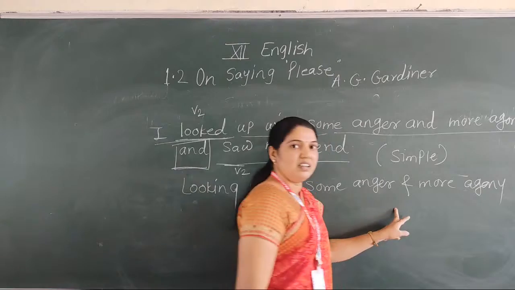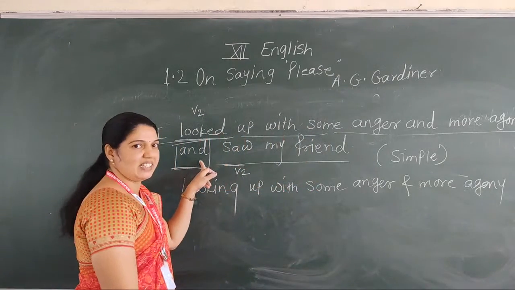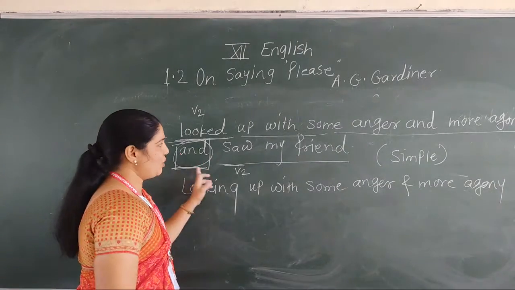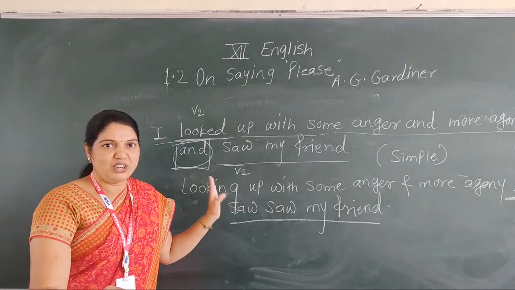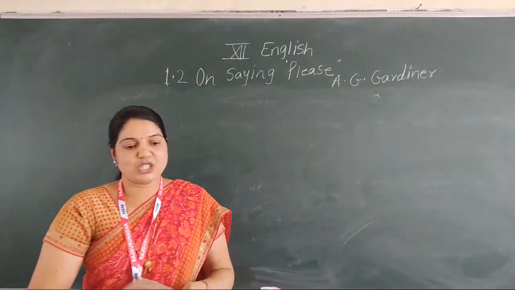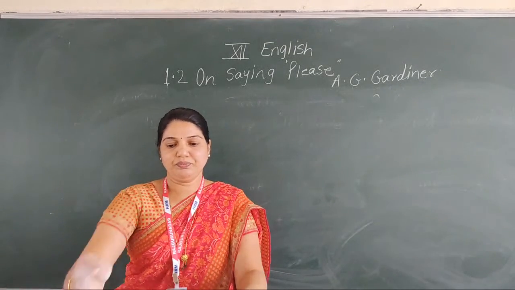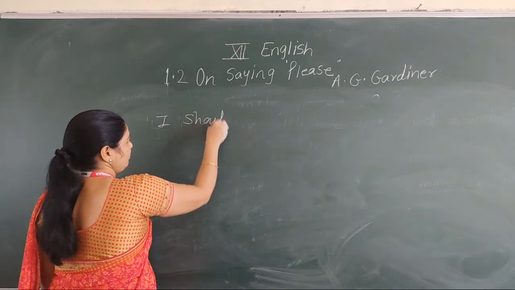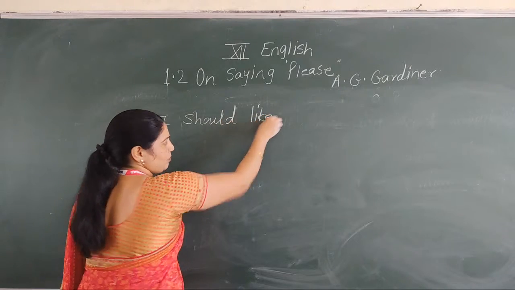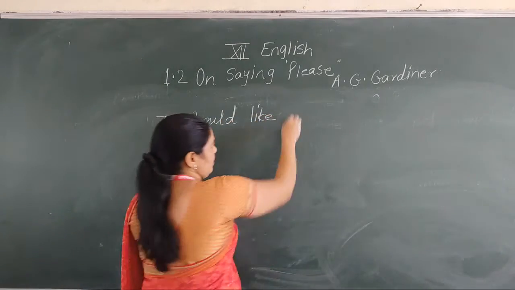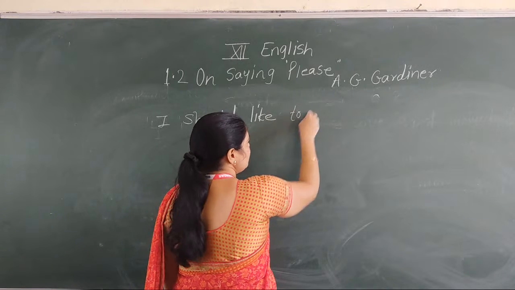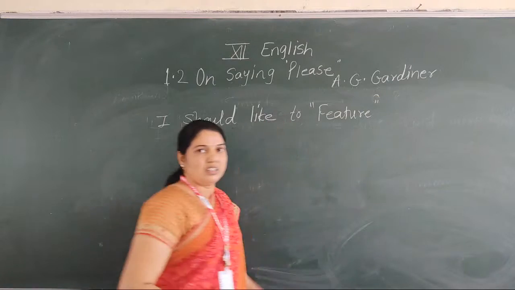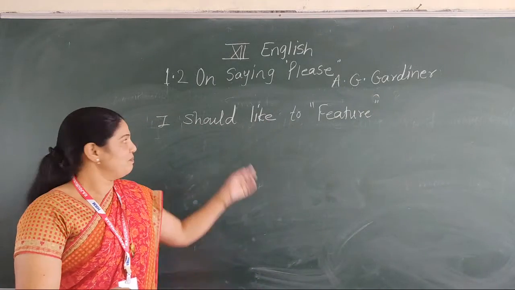It's agony. Okay, instead of that we use the simple. Do you understand? Next one: I should like to feature. It's a textual sentence, meaning this sentence is in our text 1.2, please.